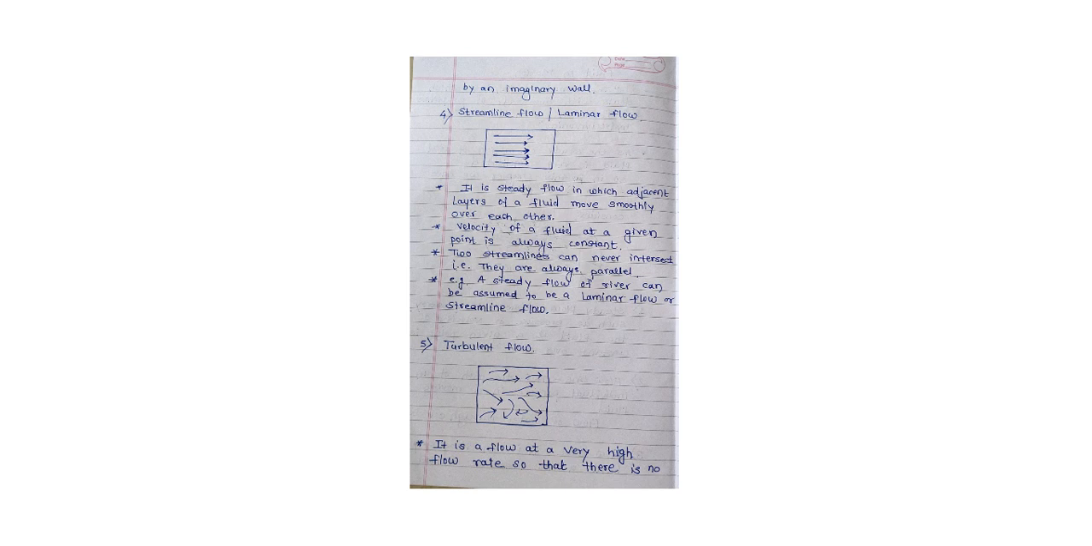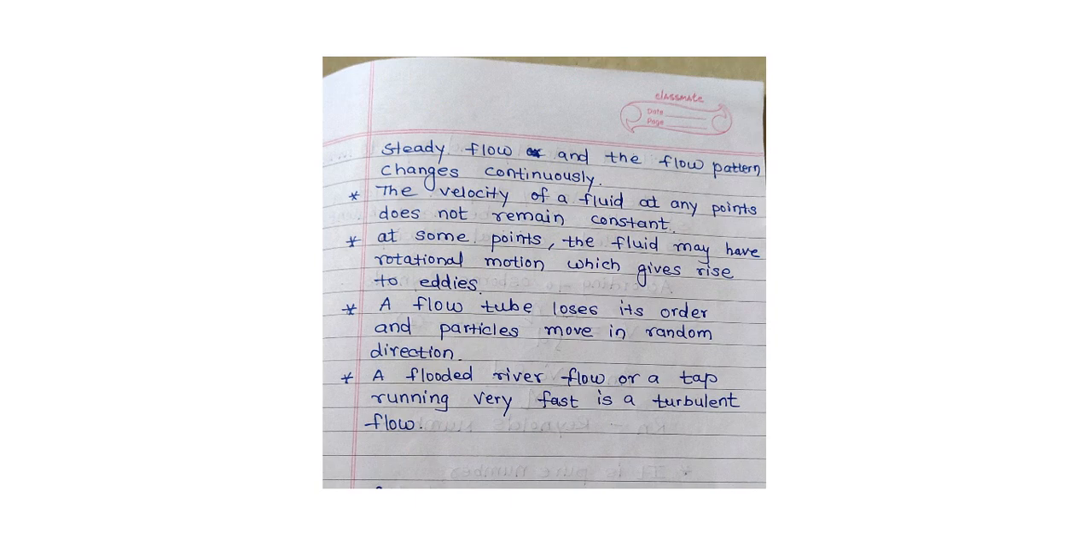Next is turbulent flow. As shown in the figure, it is the flow at a very high flow rate so that there is no steady flow and the flow pattern changes continuously. And the velocity of a fluid at any point does not remain constant in turbulent flow. Also, at some points, the fluid may have rotational motion which gives rise to eddies, and a flow tube loses its order and particles move in random direction in a turbulent flow. For example, a flooded river flow or tap running very fast is a turbulent flow.